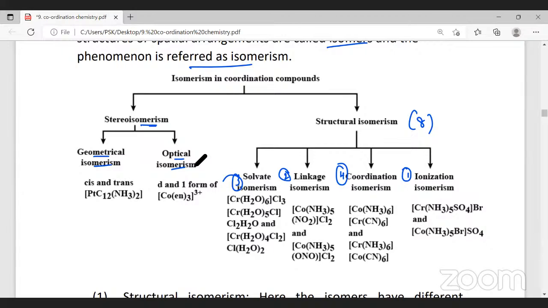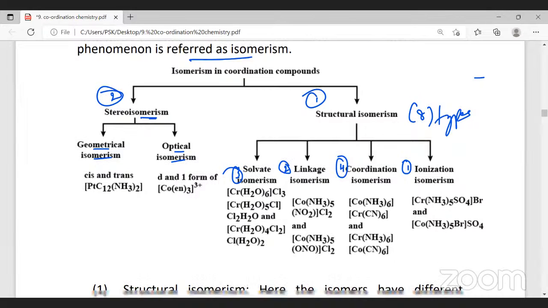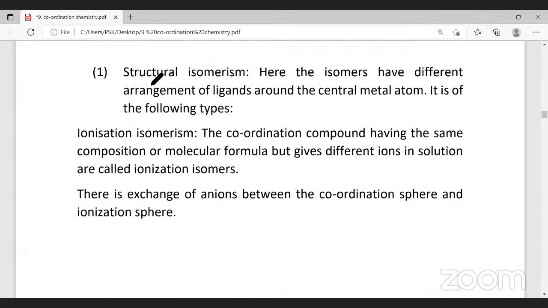In coordination chemistry, there are two types of isomerism: structural isomerism and stereoisomerism. Structural isomerism has 8 types, and in the syllabus we have only 4: ionization, linkage, solvate, and coordination isomerism, and geometrical and optical isomerism in the case of stereoisomers. We will try to learn structural isomerism today. In structural isomers, the isomers have different arrangements of ligands around the central metal atom. It is of the following types.